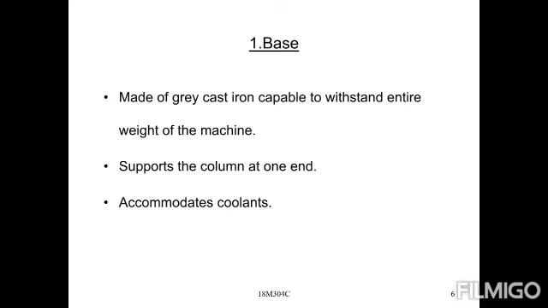Machining zone means the area where the workpiece and cutting tool are in contact. When both are in contact, material is cut from the workpiece, and at the same time heat is developed. So we need to cool the entire area, otherwise what will happen?